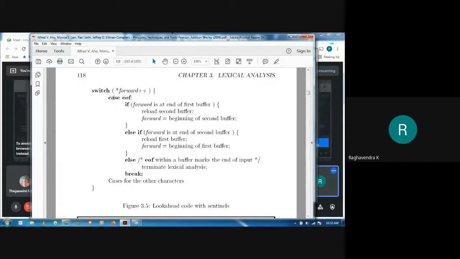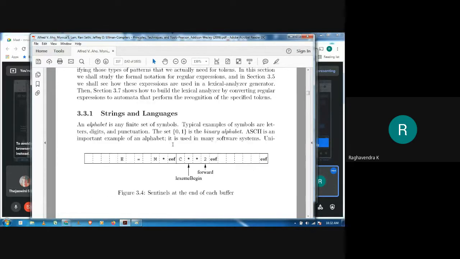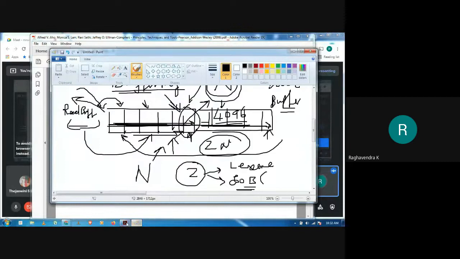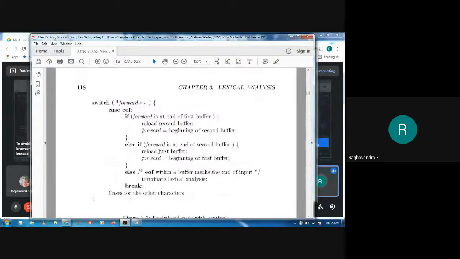If you are looking at EOF, which is in this case here, what is it that I'm supposed to do? I have to check whether I am at the end of the first buffer or the second buffer. If forward is at the end of the first buffer, I reload the second buffer and move forward to the beginning of the second buffer.